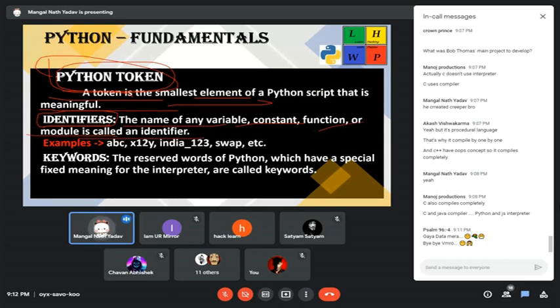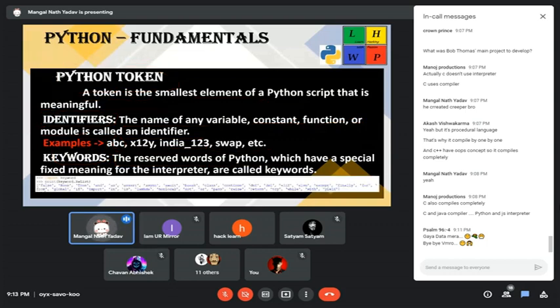Examples are ABC and X12Y. Then keywords: these are reserved Python words that we cannot use for assigning variables. They are reserved by the Python interpreter and used only at the time of execution of the code.